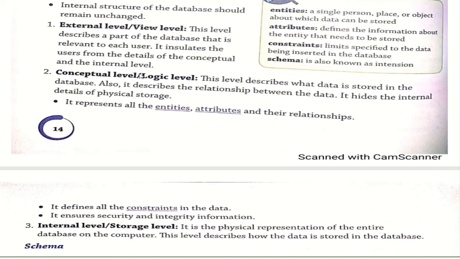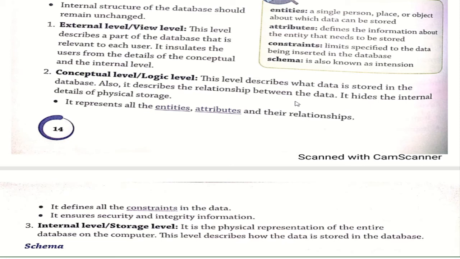In this level, it describes what data is stored in the database. Whatever data is stored in the database, it gives the described form. Okay, where? In the conceptual level. Also, it describes the relationship between the data. If there are two or more data, then it gives us the relation between the two data, that is, what is the relationship between these two data. Okay, it hides the internal details of the physical storage. Whatever data are being described, all this data is hidden.